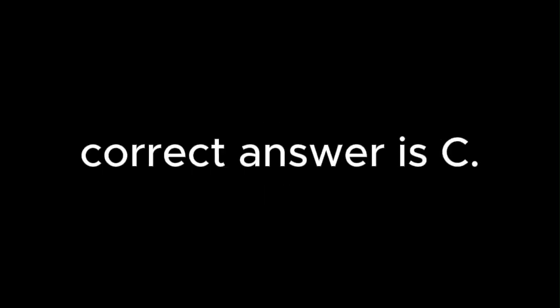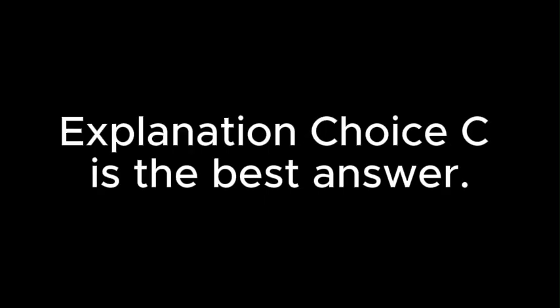You selected answer B. The correct answer is C. Explanation: choice C is the best answer. The convention being tested is subject-verb agreement. The singular verb "powers" agrees in number with the singular subject "an artificial intelligence." Choice A is incorrect because the plural verb "have been powering" doesn't agree in number with the singular subject "an artificial intelligence." Choice B is incorrect because the plural verb "power" doesn't agree in number with the singular subject "an artificial intelligence."